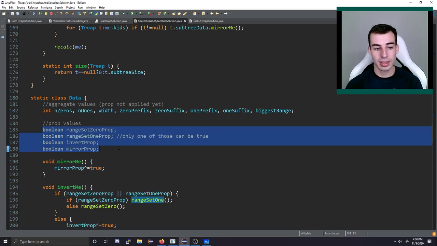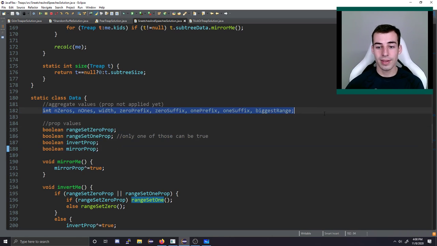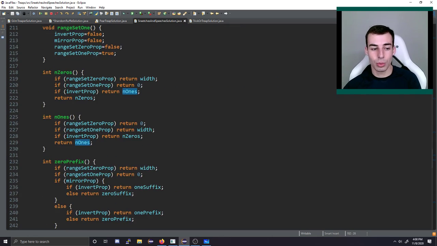Because for me, what these propagation values represent is things that need to be applied to these values as well. So if it needs to be inverted still, and we have 5 zeros and 10 ones, and we want to know how many zeros there are, well, if this needs to be inverted, we shouldn't actually look at how many zeros there are, we should look at how many ones there are. Which is basically why I have all of these methods. So that's the important part.